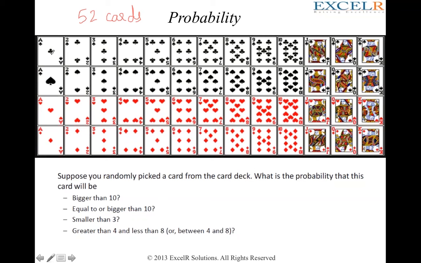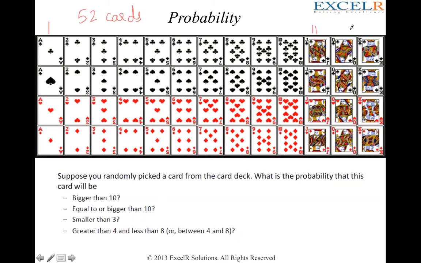This is called spade. This is called heart, and this is called diamond. So you have 13 cards of each, and A stands to be 1, J is 11, Q is 12, K is 13. And you will have 4 variants of each card. You have 4 variants of A, you have 4 variants of 2, club, spade, heart and diamond, and you have four variants of each card there.